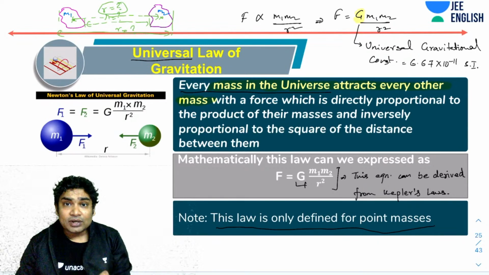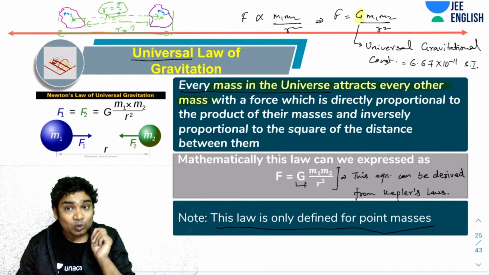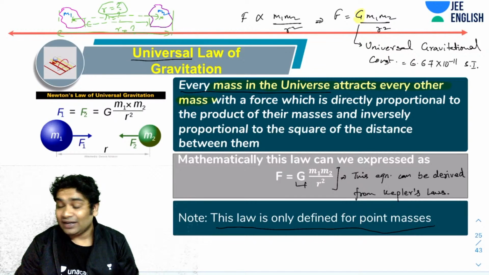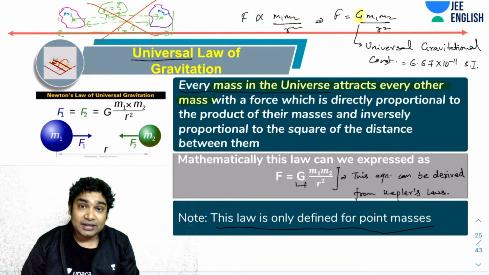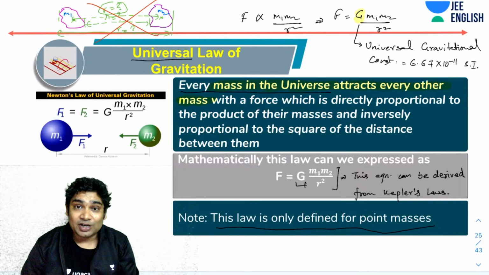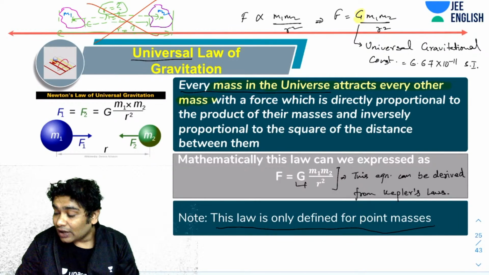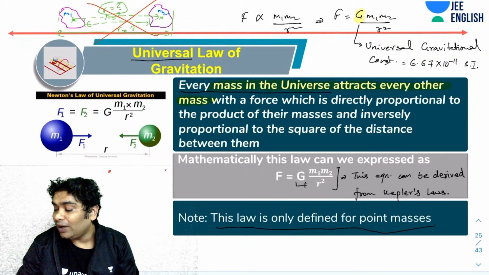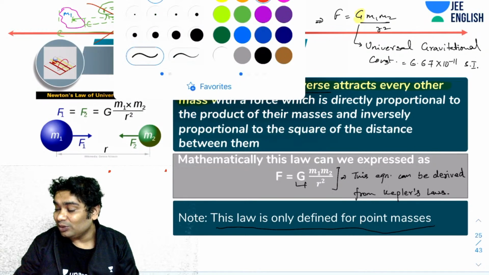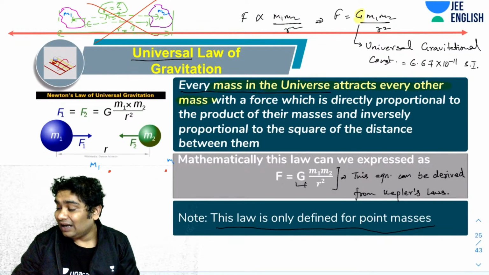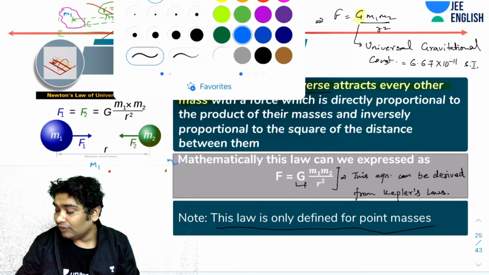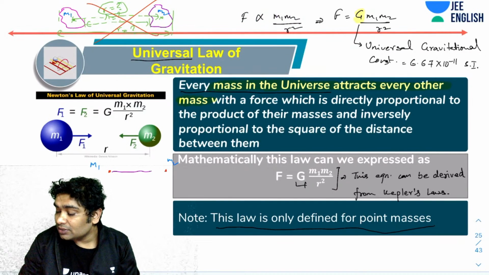The point is that Newton's law of gravitation is valid only for point masses. So it cannot be applied for these objects. You cannot apply Newton's law for these objects. It would be wrong. You cannot write the equation F equals G m1 m2 over R square for this. No. You could have written it for two point masses having masses m1 and m2, and there would have been no confusion about R. Okay. There the R would have been this. Simply this.